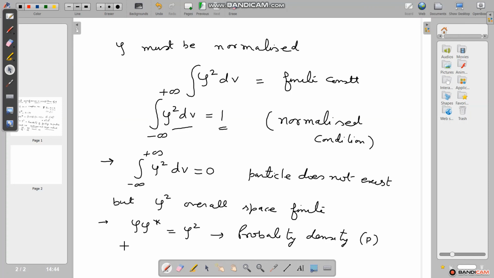And with the help of this wave function, we can determine the energy operator and momentum operator. And thank you. In the next video, we will discuss the energy operator and momentum operator.